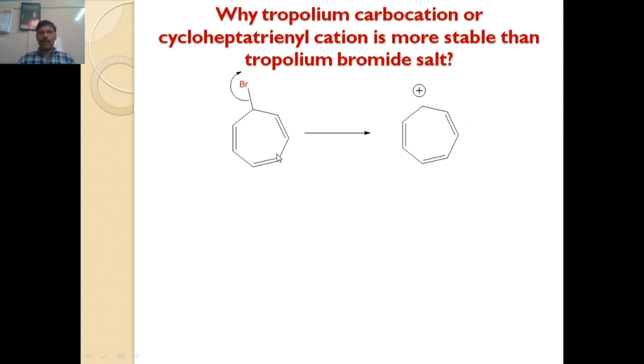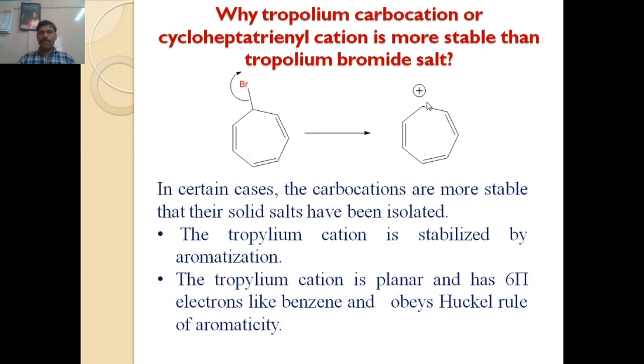That 7-membered carbon ring containing the carbocation is called the tropylium carbocation, and the other one is the tropylium bromide. The tropylium carbocation which is formed from that salt is more stable, because the positive charge present on that carbon atom may undergo delocalization of electrons.